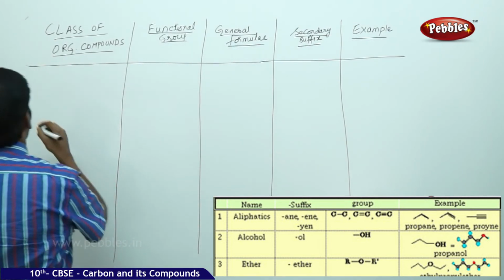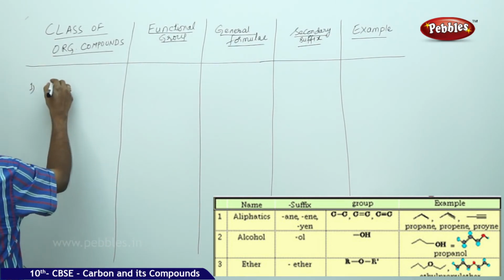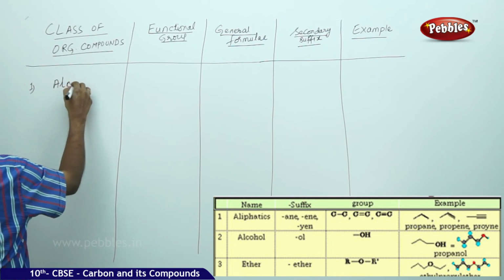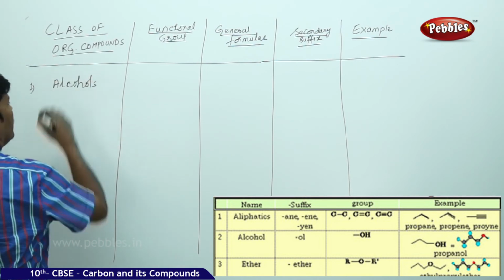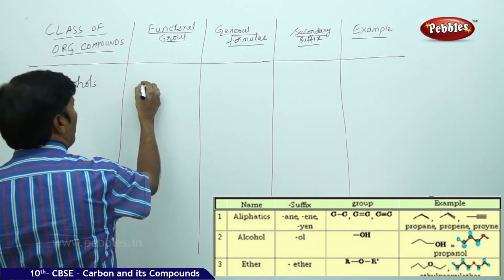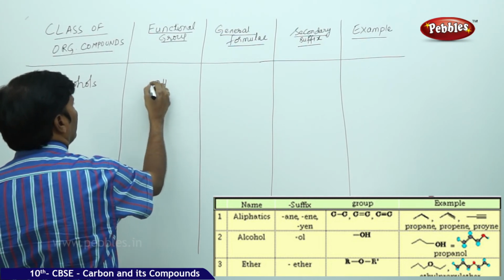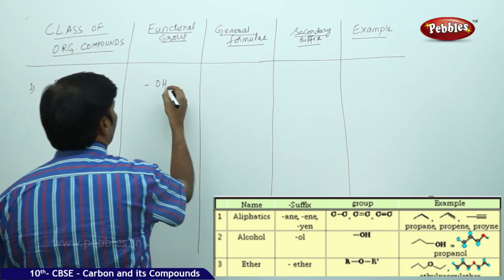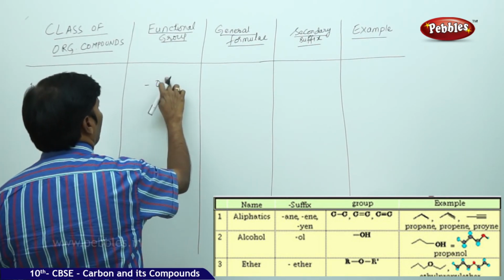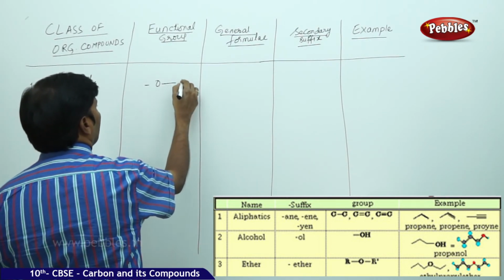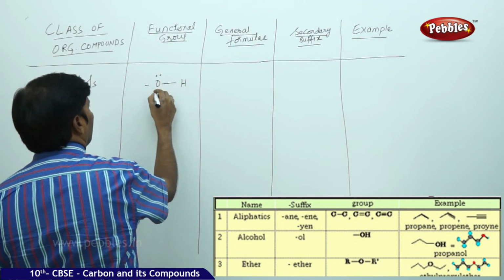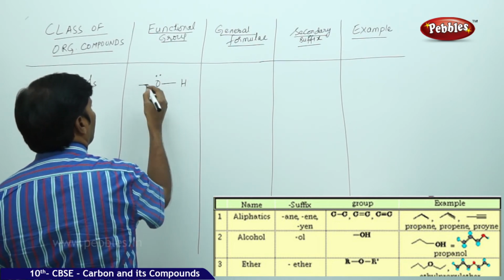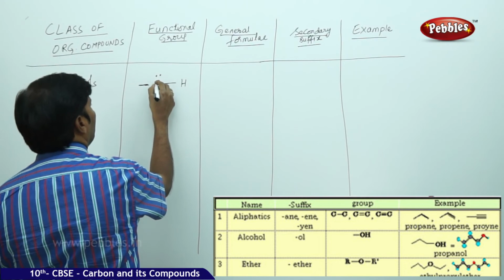Suppose I am going with the first one, that is alcohols. The class of organic compounds are alcohols. Functional group is OH. Or you can just show it like this. This is the functional group of alcohol with the oxygen.